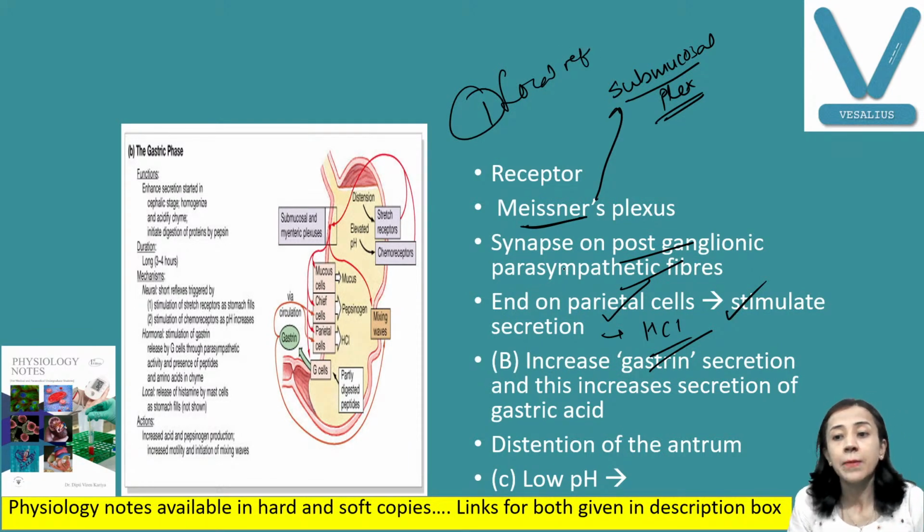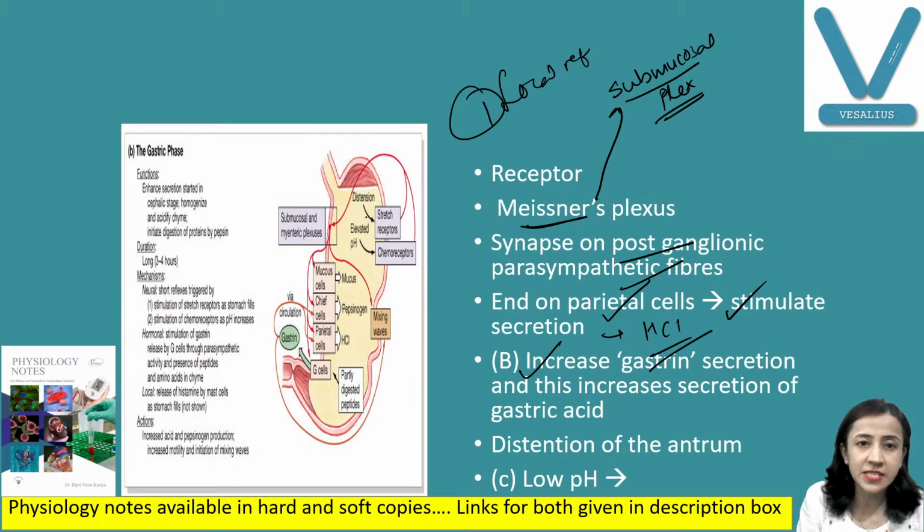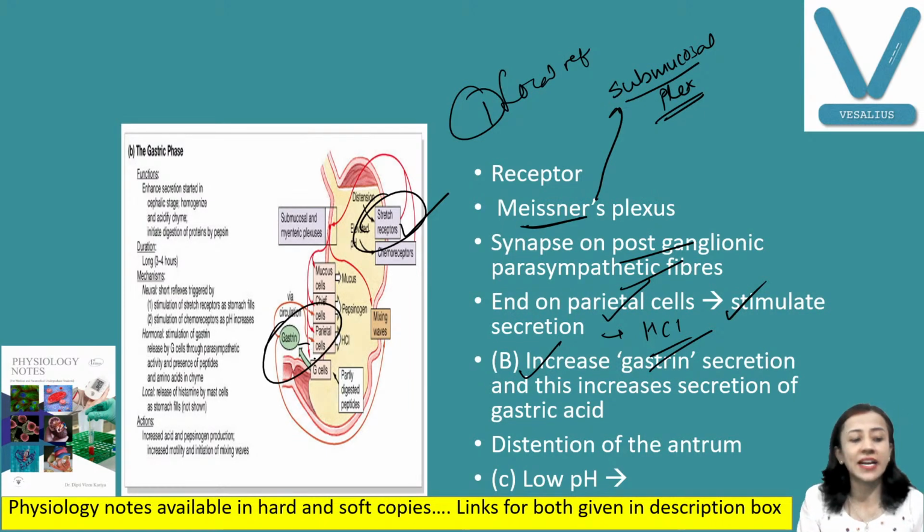Second, that is by the products of protein digestion. This is the hormonal way. You can see here, this is your stretch receptor. So this is one. Second is the hormone gastrin. Products of protein digestion increase gastrin secretion, and gastrin in turn increases secretion of gastric acid.